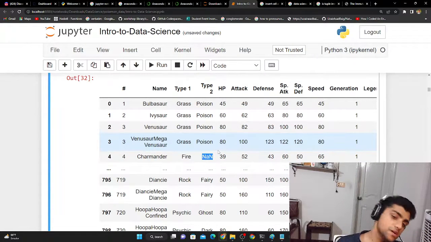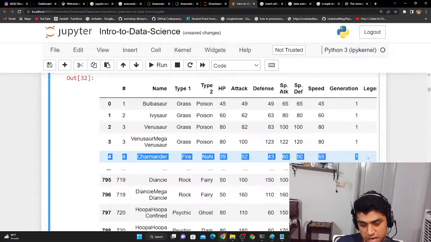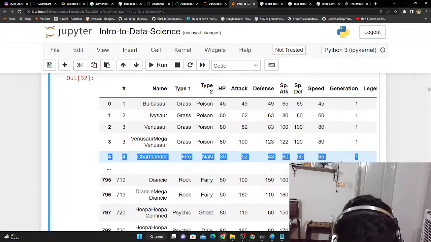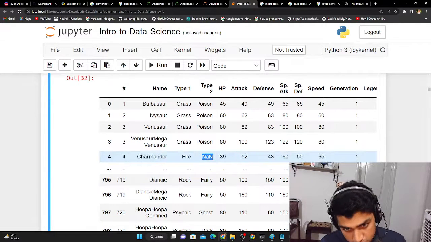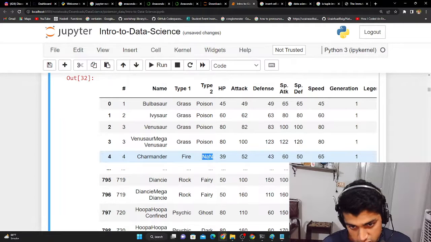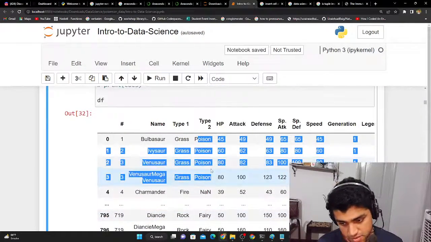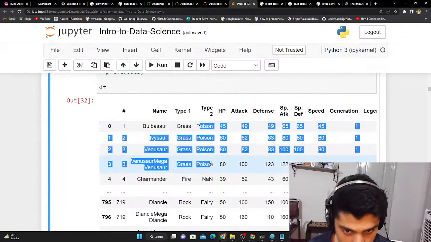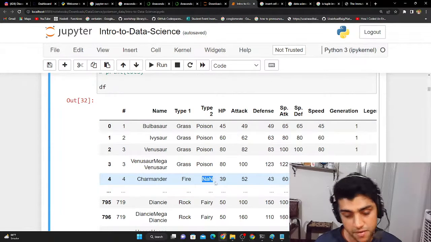Either you could remove the entire column that has this NaN, which is type 2, which is not a good approach at all, or you could remove this entire row, which is this entry, Charmander. But I think a better approach would be to replace this NaN value with something more suitable, maybe a mode, maybe a median, or something that is common with all these attributes in that specific column, and replace it with the most occurring value in there.